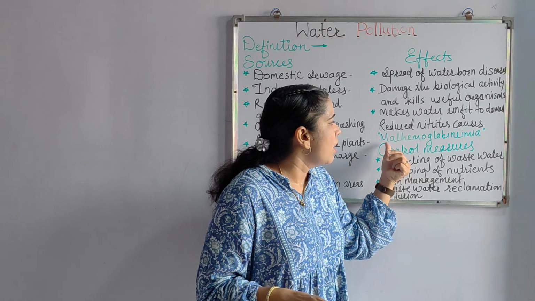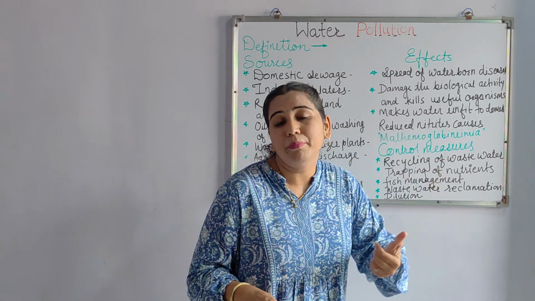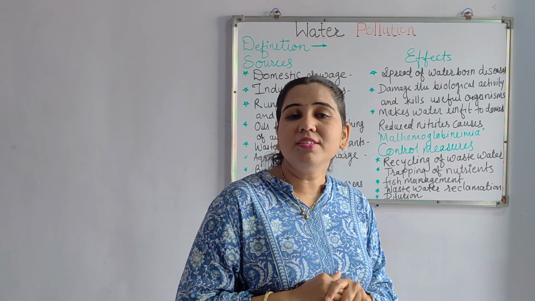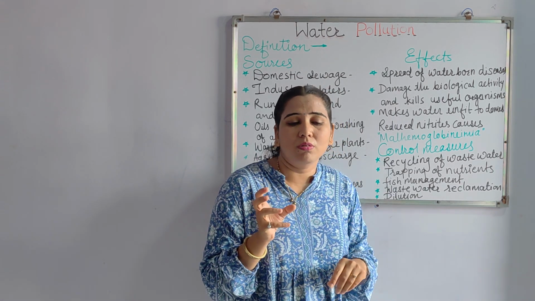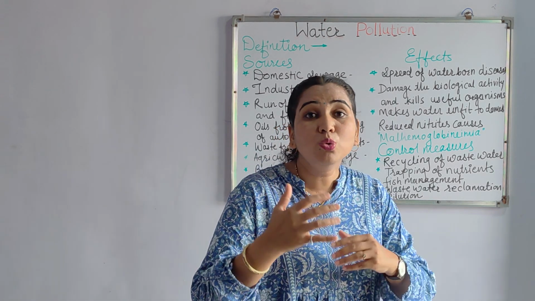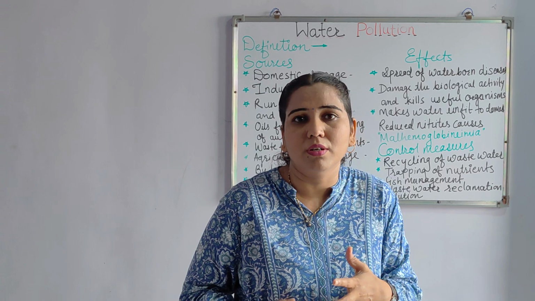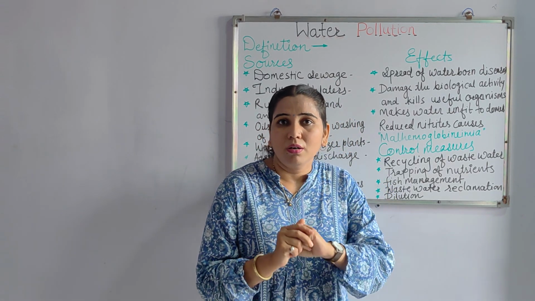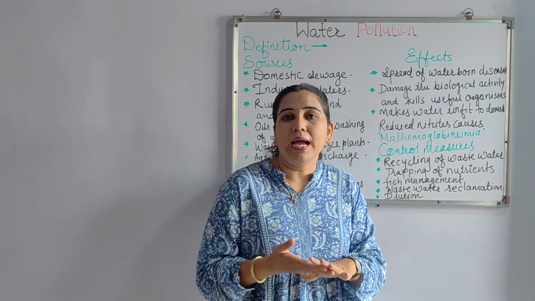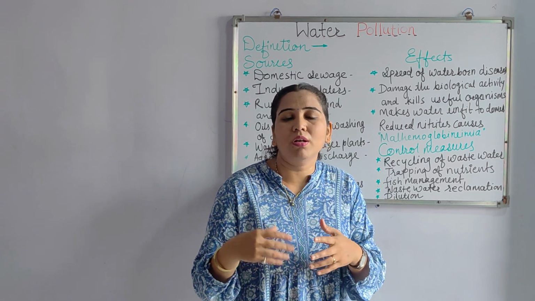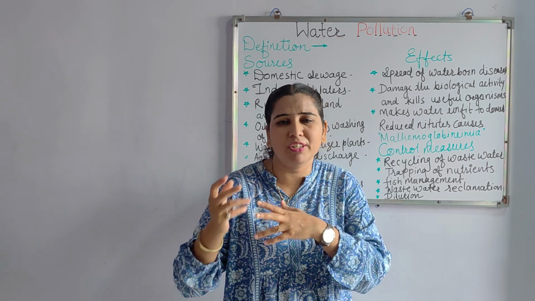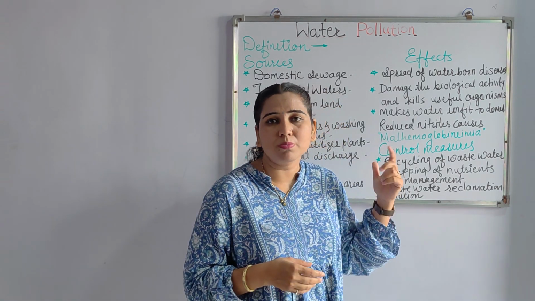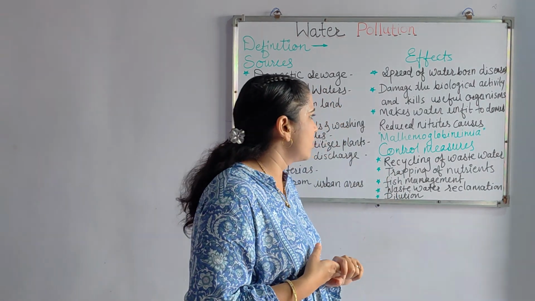So it is named methemoglobinemia. This disease reduces the percentage of oxygen in the hemoglobin of the children particularly, and it will cause malnutrition or different types of effects if this particular water is used.